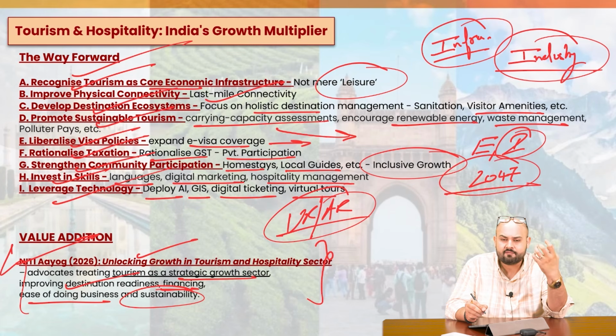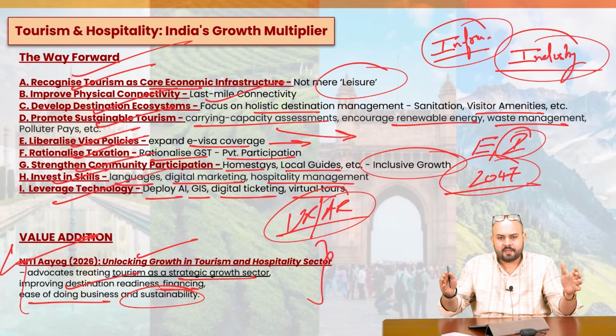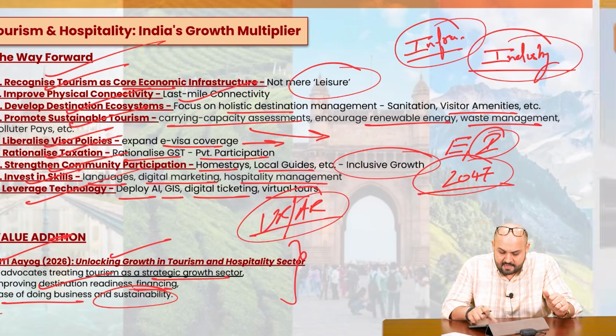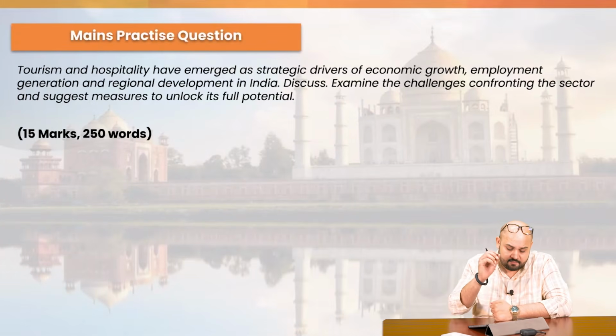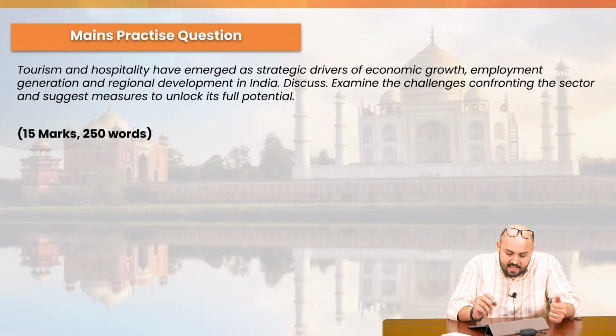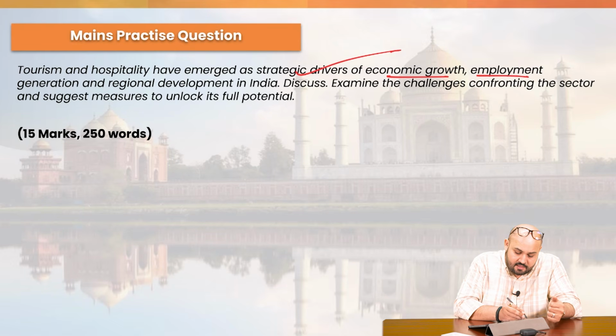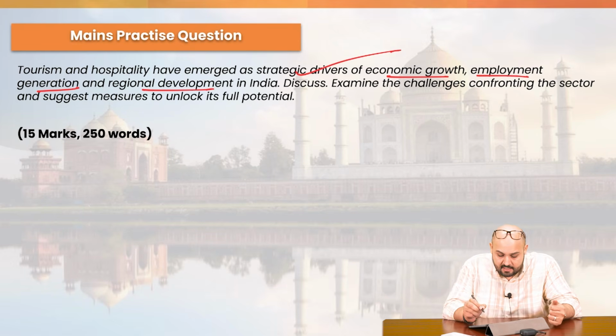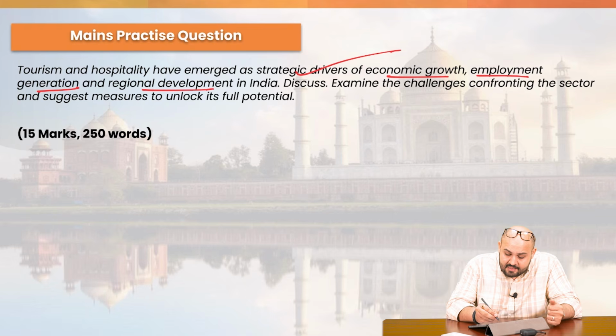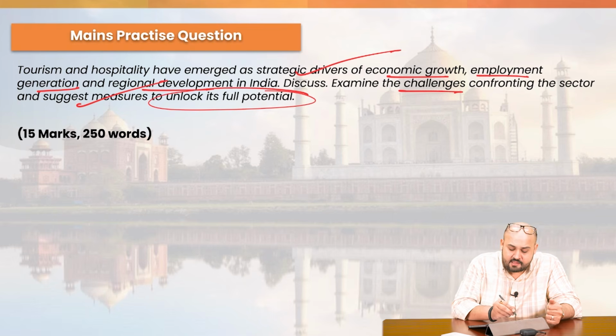If small countries like France or Spain can basically emerge as tourism centers around the world, why cannot India? Right? So we should focus on a robust strategy so as to have a comprehensive improvement in the tourism and hospitality sector. Let's have a mains practice question, very, very important. Tourism and hospitality have emerged as the strategic drivers of economic growth, employment generation, and regional development in India. Discuss. Examine the challenges confronting the sector and suggest measures to unlock its full potential.